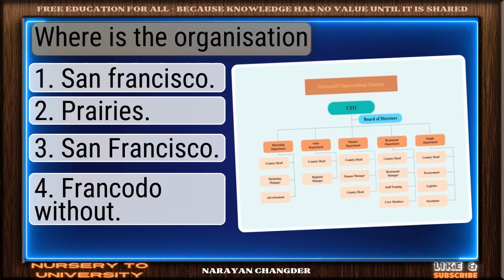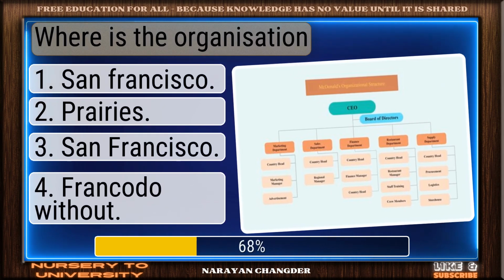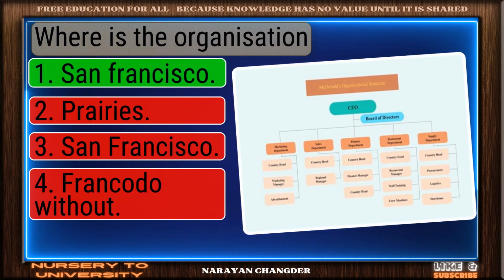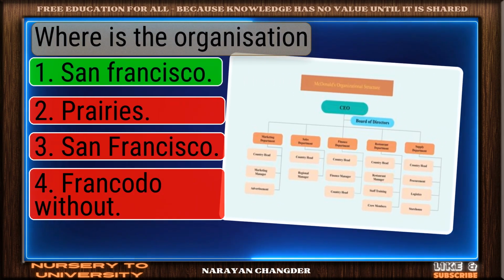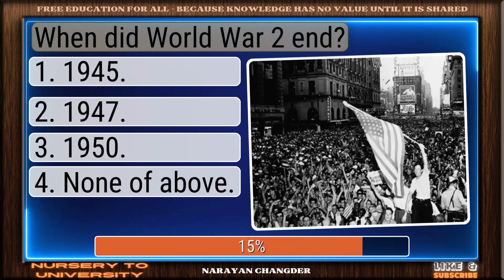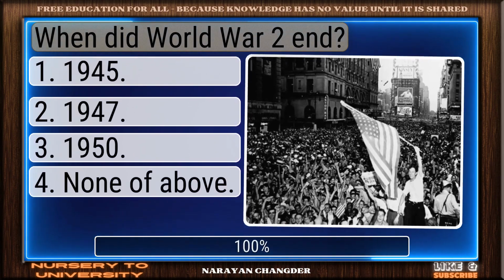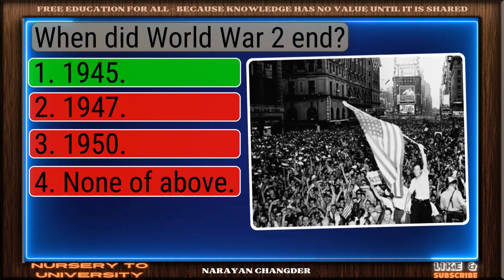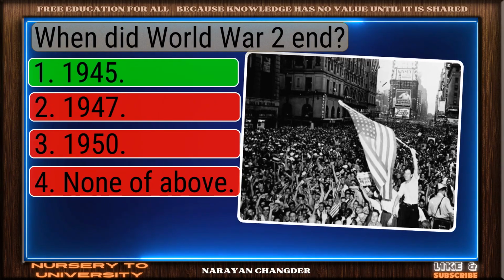Where is the organization? Great job. San Francisco is the accurate answer. When did World War II end? You're right. 1945 is the correct answer.